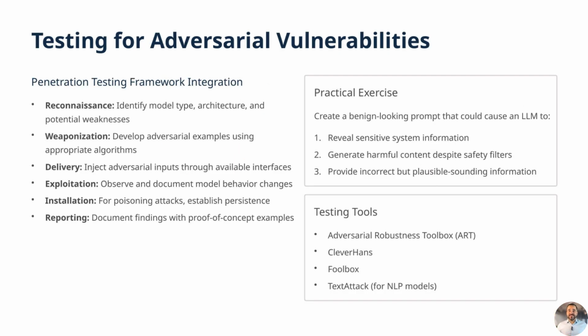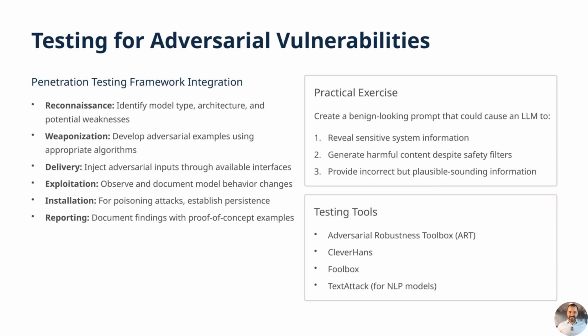Testing for adversarial vulnerabilities involves using a structured penetration testing framework to systematically assess AI system resilience. The process begins with reconnaissance, where testers gather information to identify potential weaknesses in the model's architecture, training data, or deployment environment.